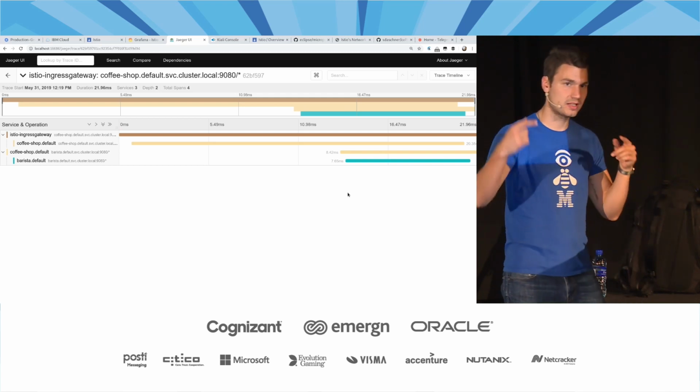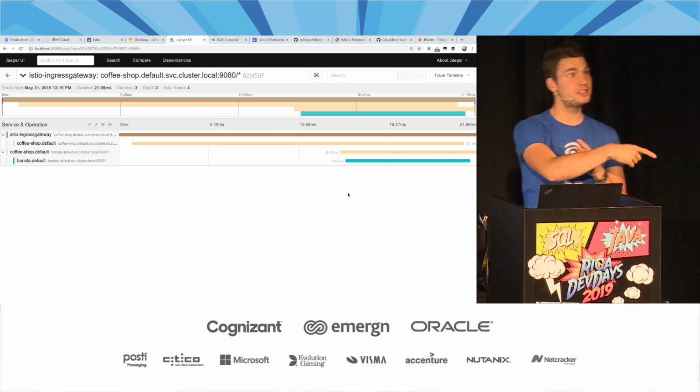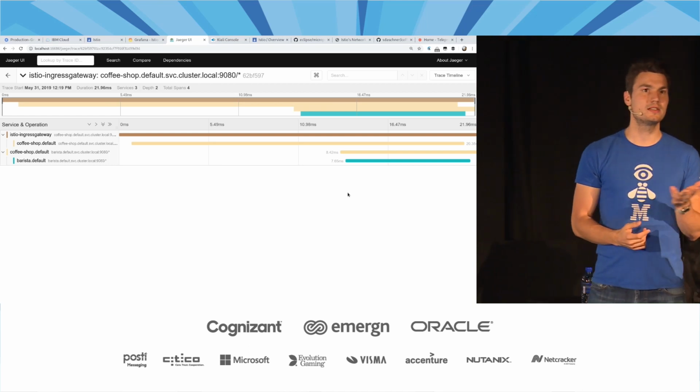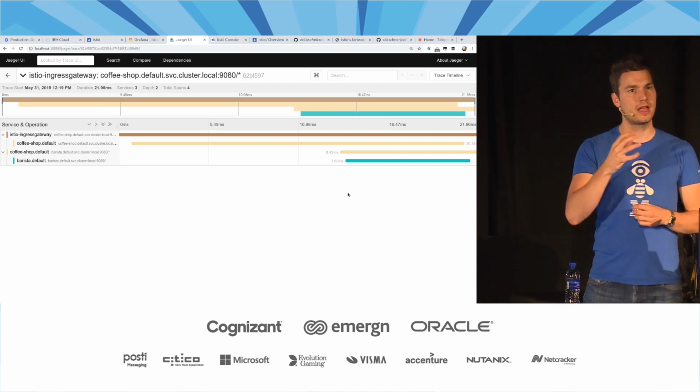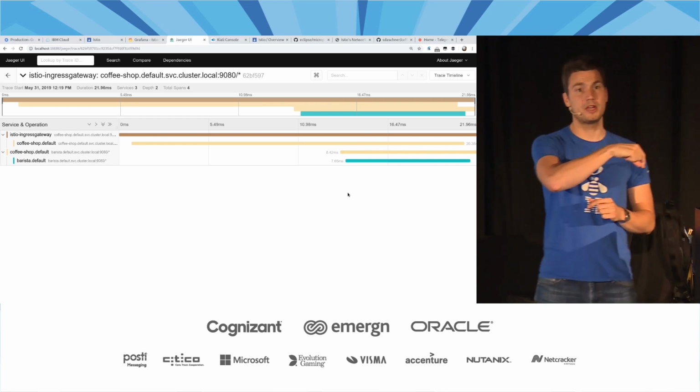Because that's one request that goes into the coffee shop, and then we have another HTTP request that goes to the barista service. So, as you probably know, we need some correlation IDs. We need some way to tell the system, hey, these 2 are actually connected, or in other words, one originated from the other.